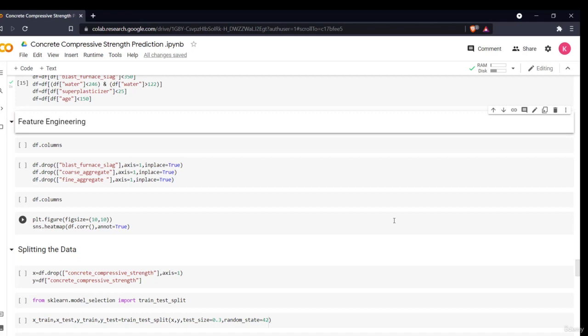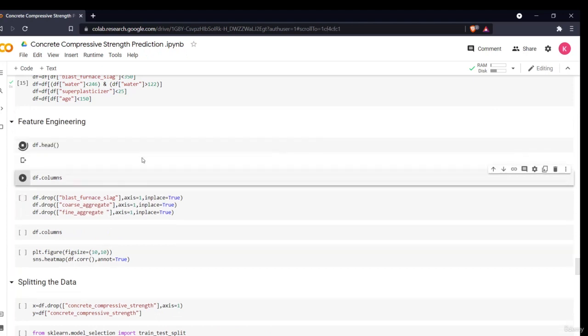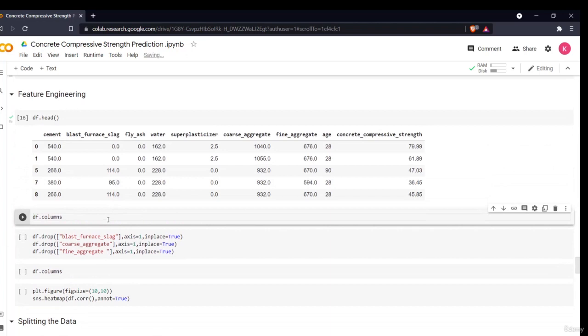Now this is a very small data set and we don't know much about it. Obviously this is a civil engineering project, so we'll be doing basic feature engineering based on the data analysis we did earlier. First, let us have a look at our data. So this is our data, and these are our columns.